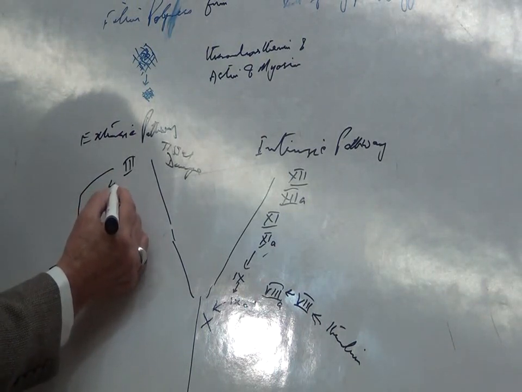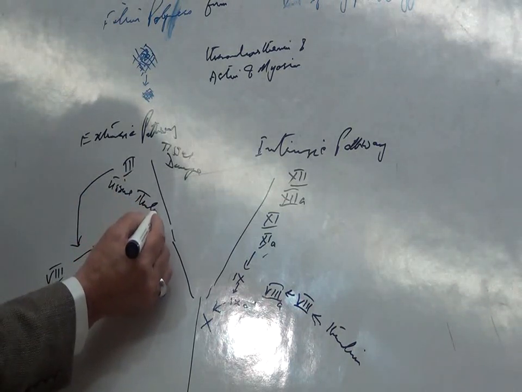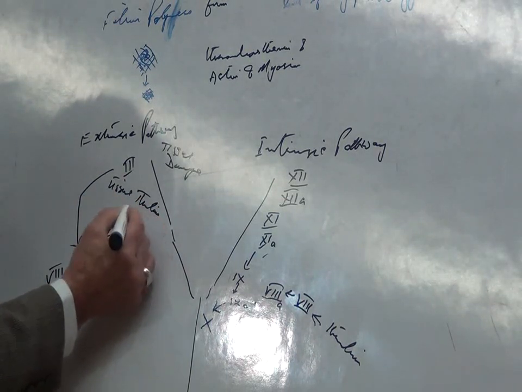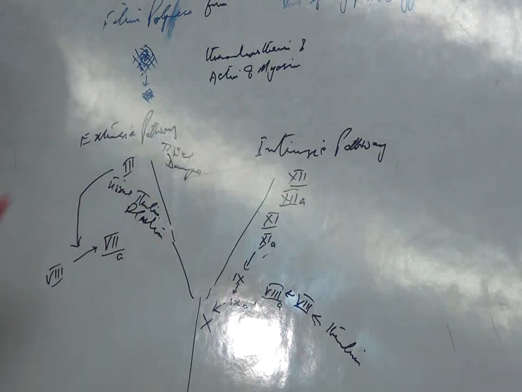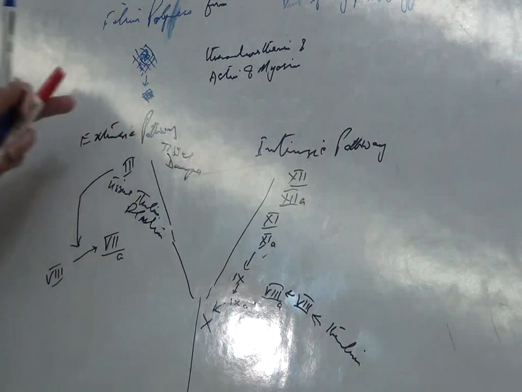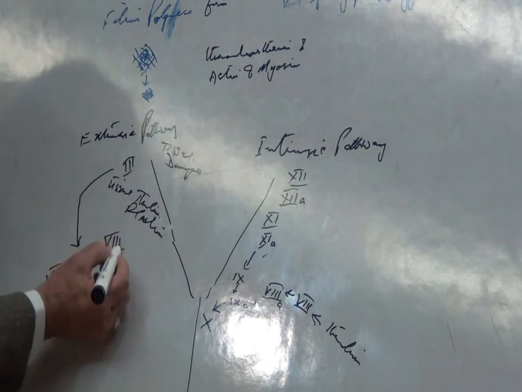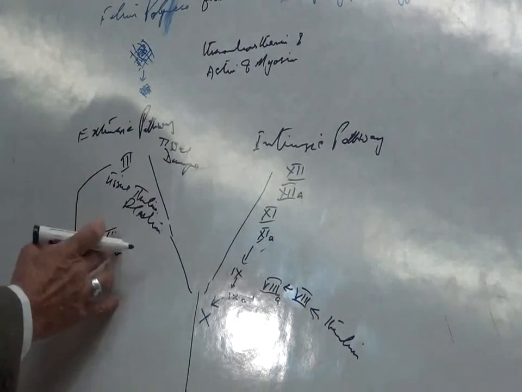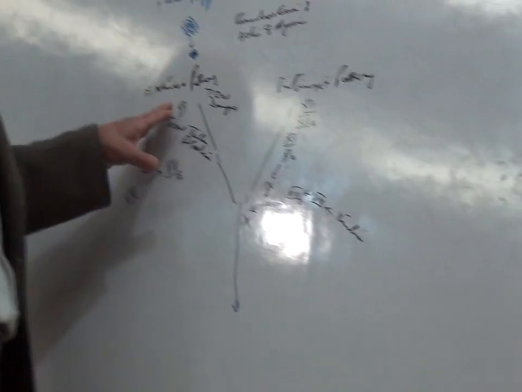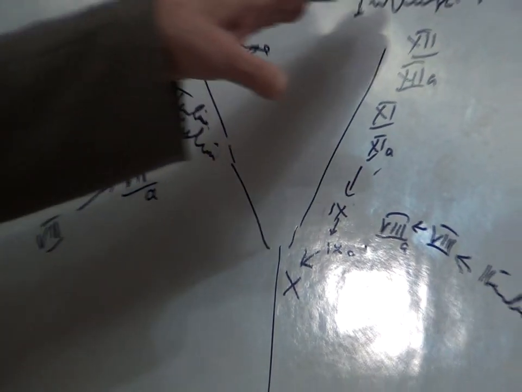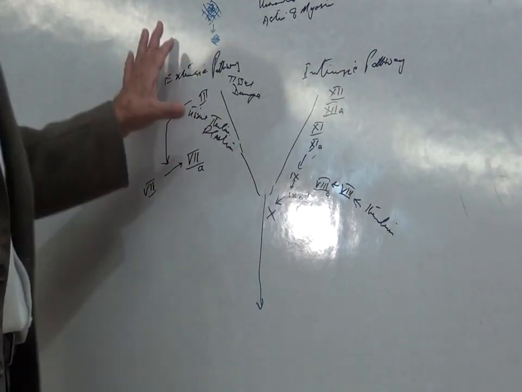This tissue thromboplastin converts factor 7 into active factor 7. This is what takes place in the extrinsic pathway and the intrinsic pathway of coagulation.